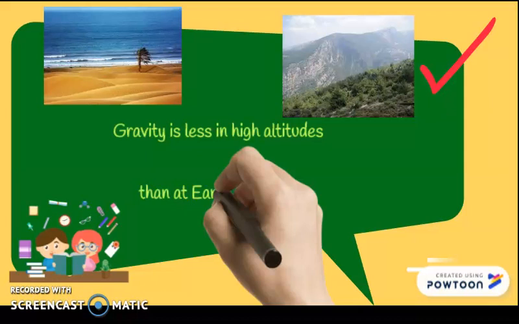Why? Because the distance is decreasing. So as distance decreases, the force of gravity will increase. So gravity is less in high altitudes, as we go far away from the Earth's surface. So as the distance increases, the gravity will decrease.